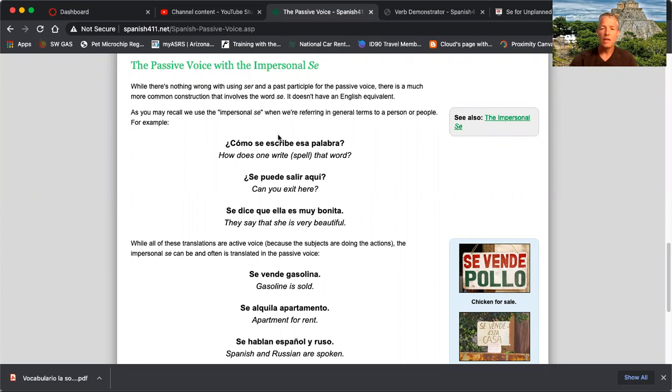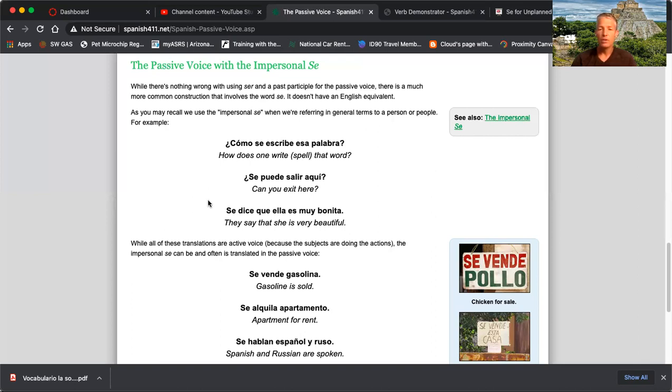These expressions with se escribe, se puede, and se dice are what we call passive voice, meaning the subject of the verb is not an actual person doing the action, but it's actually an object that is doing the action.